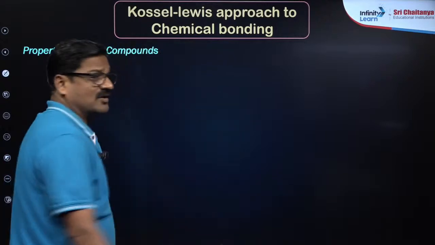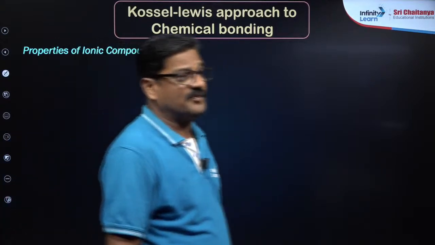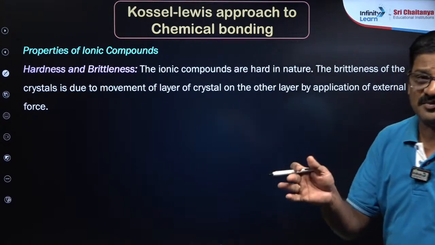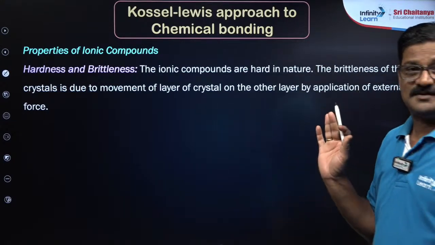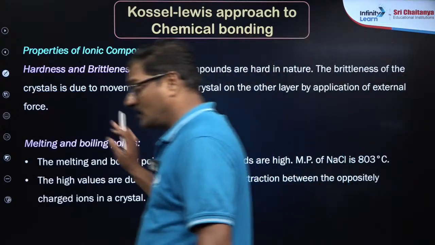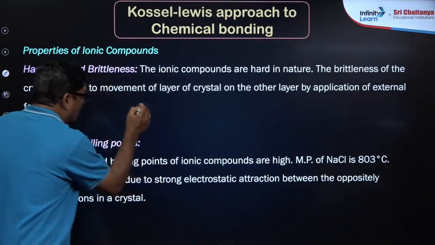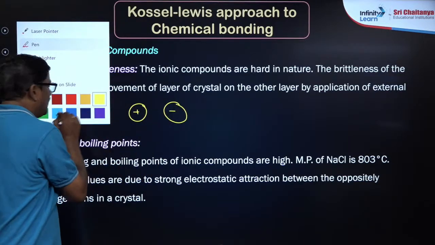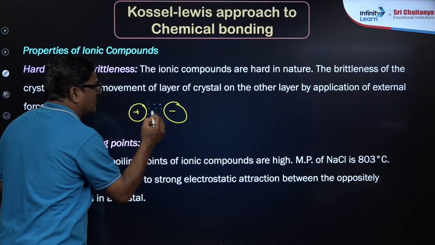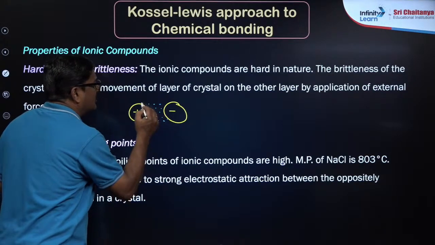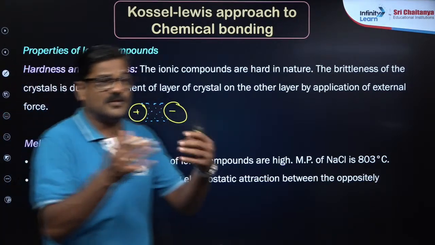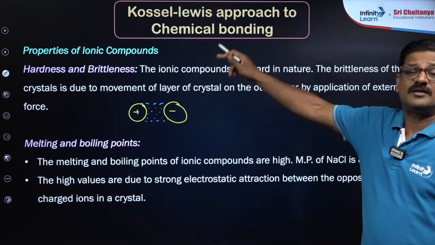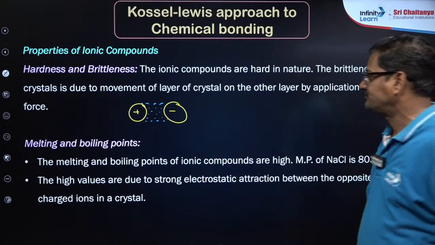Properties of ionic compounds is very important here. Hardness and brittleness: ionic compounds are hard and brittle compounds, and they have high melting and boiling points because the cation and anion are held by strong forces. Therefore, ionic substances have strong forces, and they have high melting point and boiling point. They are hard and brittle crystalline solids.